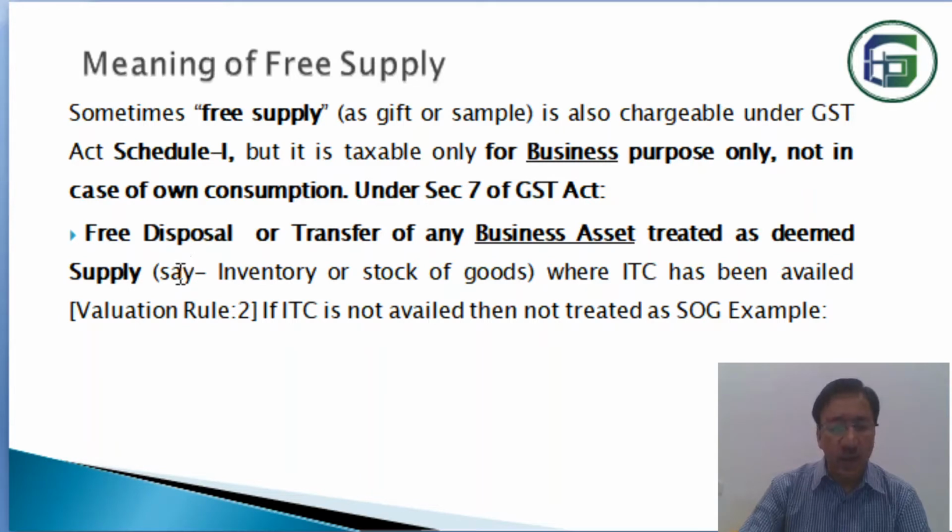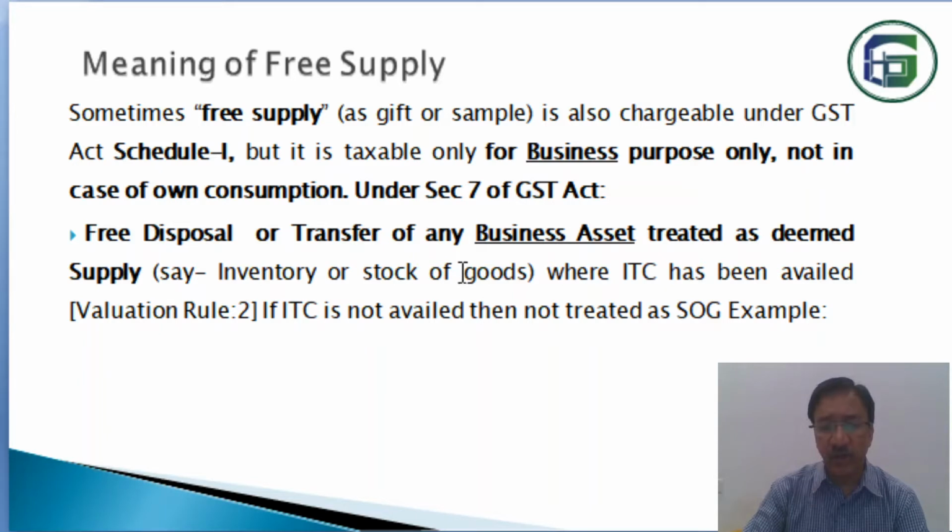Now, free disposal or transfer of any business asset is treated as deemed supply. If a business asset is freely transferred or freely disposed of, even then it may be treated as deemed supply.